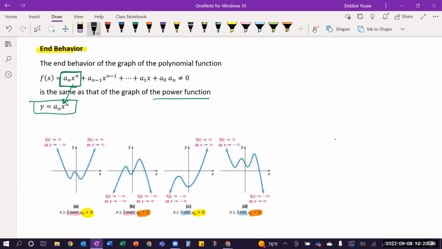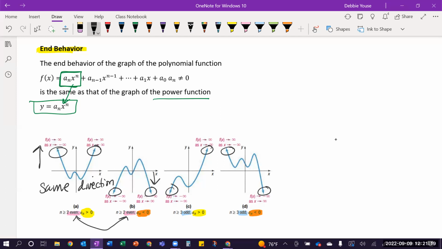And so what you should be focusing on is where do the ends of these graphs point? Okay, that's what we mean by end behavior. So we can kind of ignore the middle where it's doing all these little ups and downs, increasing, decreasing, and turning points when we focus on end behavior. So notice when you have an even degree, they point in the same direction, either both up or both down.